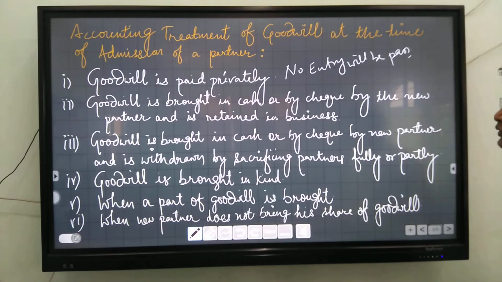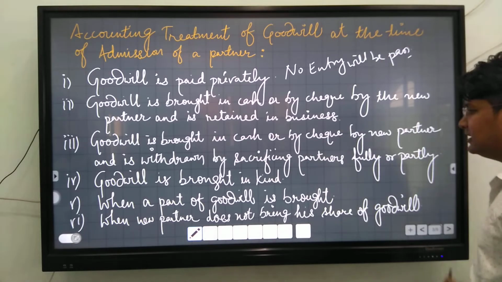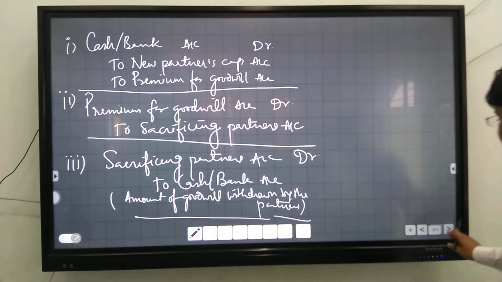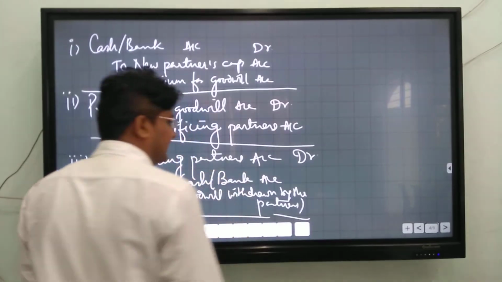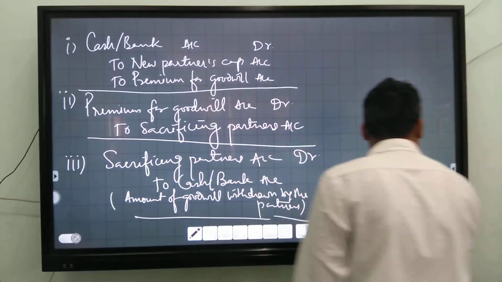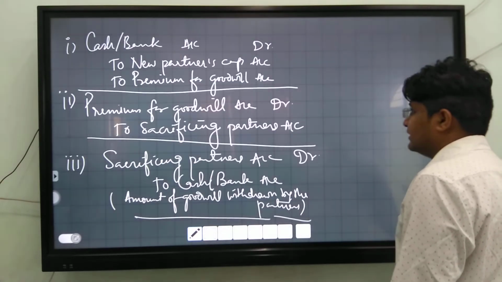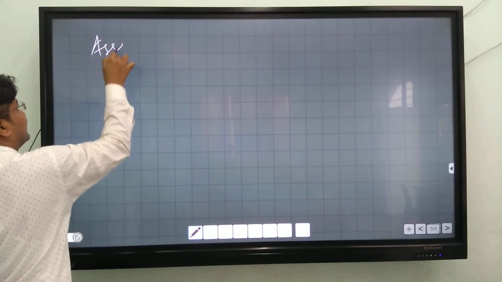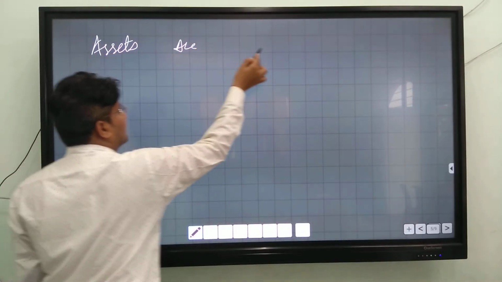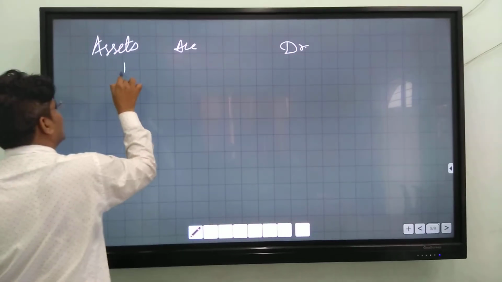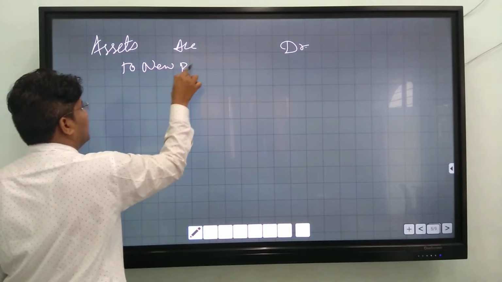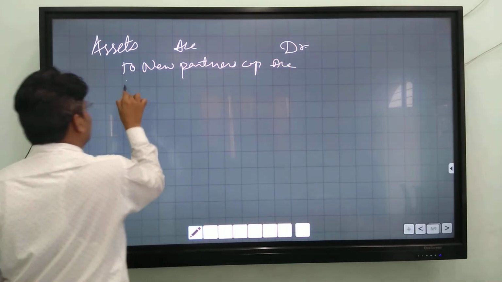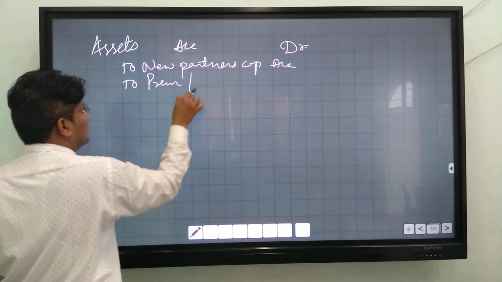Next case is goodwill is brought in kind. If the new partner does not bring any share of goodwill in cash or bank, he brings assets instead of cash or bank. You will pass an entry: assets account debit to new partner's capital account and to premium for goodwill account.